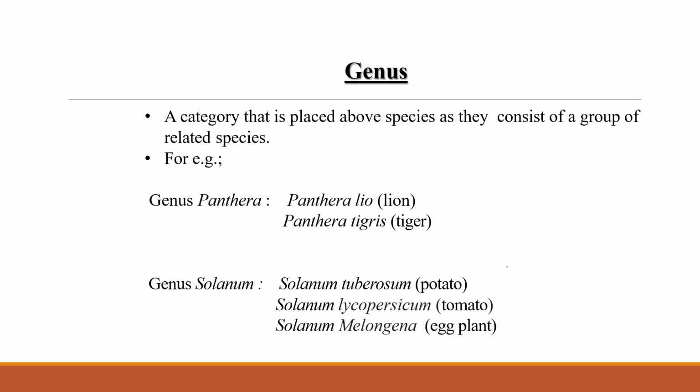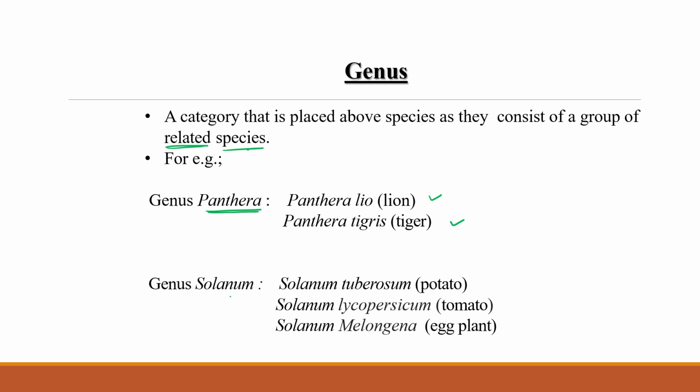Next is genus. Genus is a category that is placed above the species, as it consists of a group of related species. So in this category, all the related species come in a common genus. Like genus Panthera: both lion and tiger come in the same genus, Panthera leo and Panthera tigris. Both come in the same genus category.